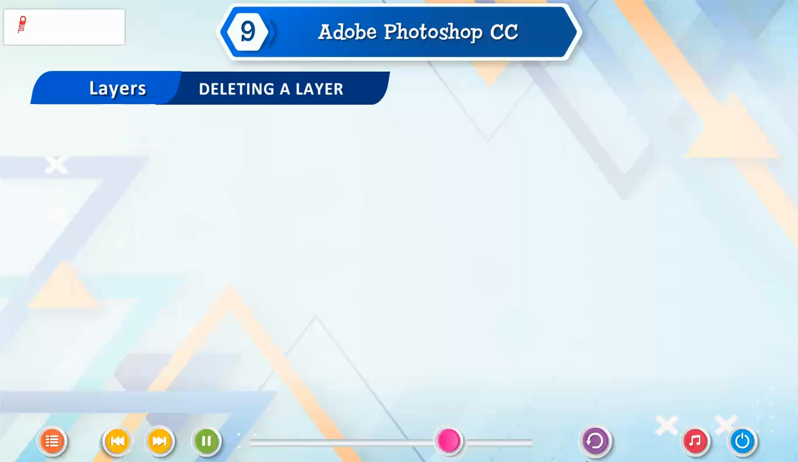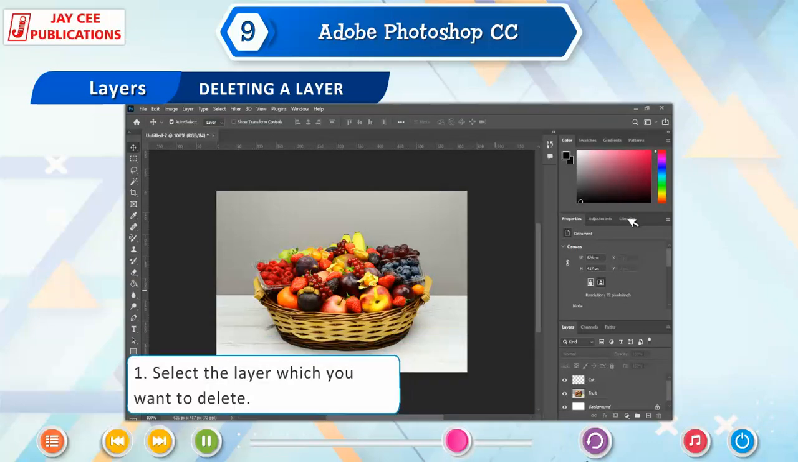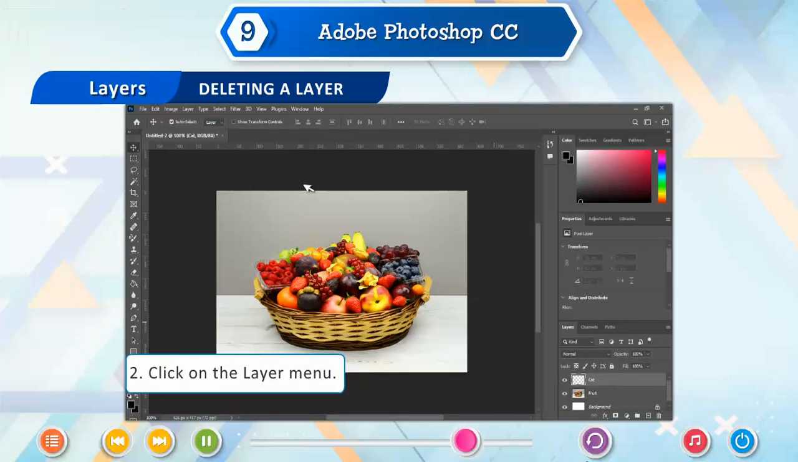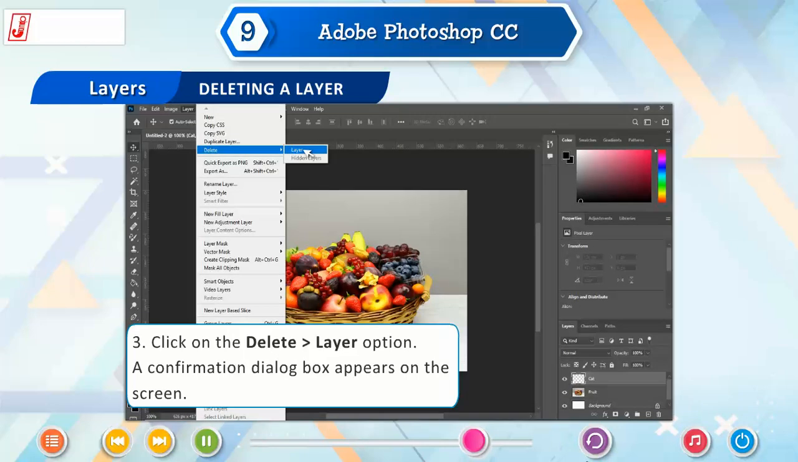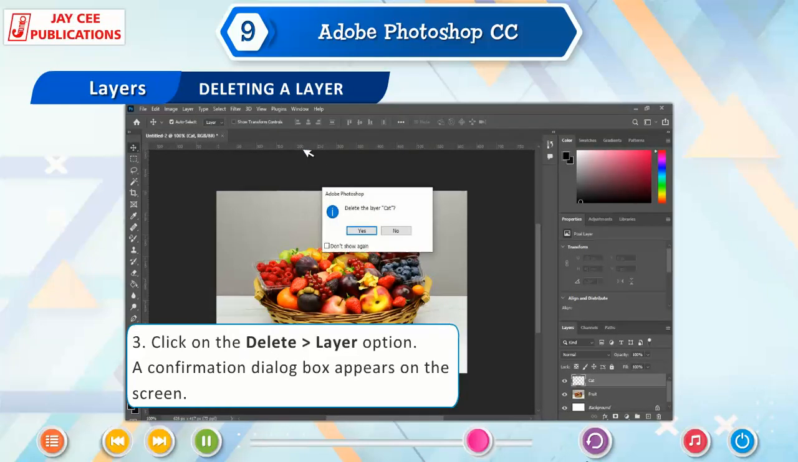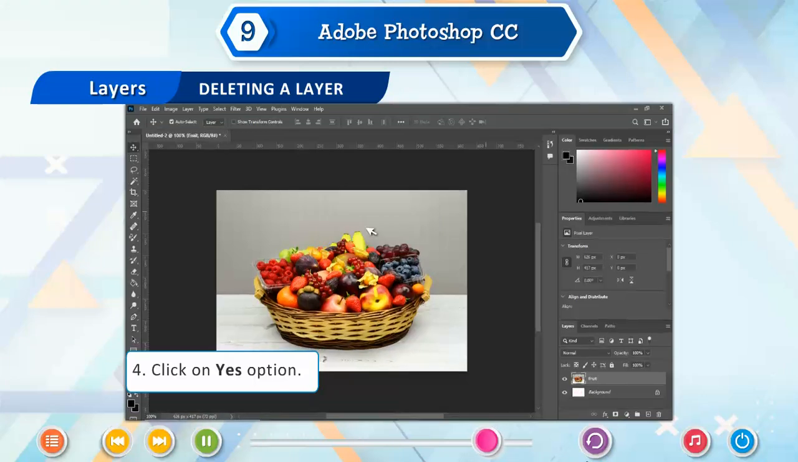Deleting a layer. Follow the given steps to delete a layer. 1. Select the layer which you want to delete. 2. Click on the Layer menu. 3. Click on the Delete, go to Layer option. A confirmation dialog box appears on the screen. 4. Click on Yes option.